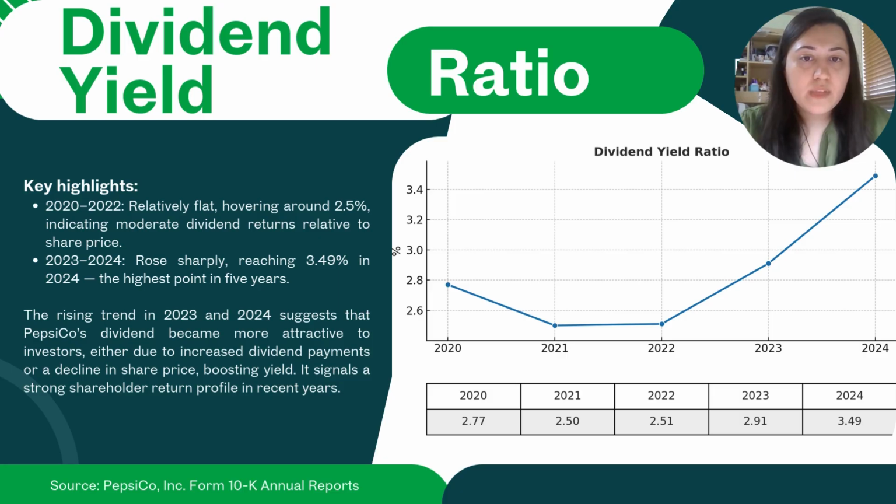When we look at the dividend yield ratio, we can see that there is a decrease from 2020 to 2021. Around 2022, it's almost the same as 2021, so there are no significant changes. But starting from 2022 until 2024, there's quite a lot of increase. The rising trend in 2023 and 2024 might suggest that PepsiCo's dividend became more attractive to investors. It could be either due to increased dividend payments or a decline in share price.